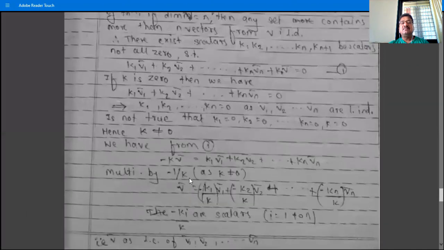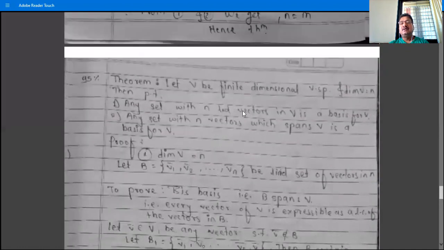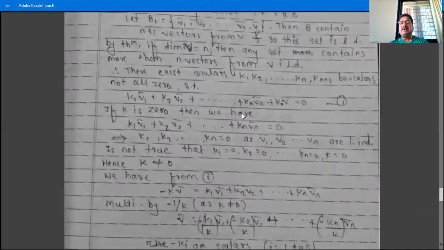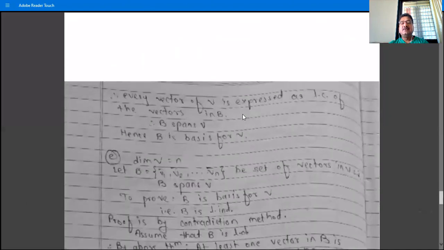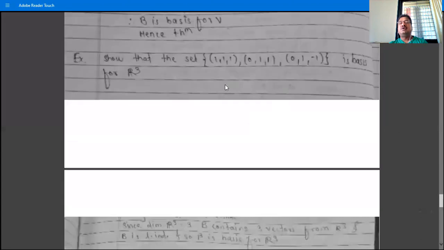This theorem indicates that if the dimension of V is n, and the set contains n vectors, then in order to show that the set is a basis for the vector space V, you have to show only one of the two conditions: either show that the set spans V, or show the set is linearly independent.